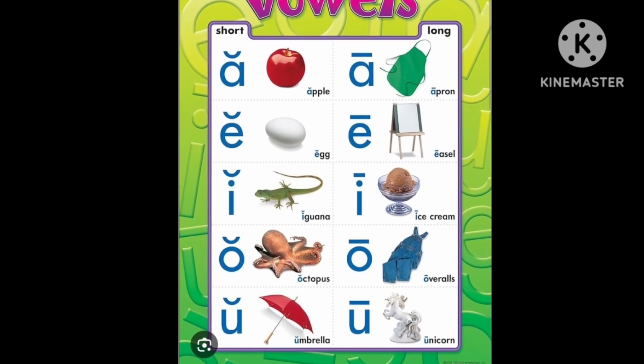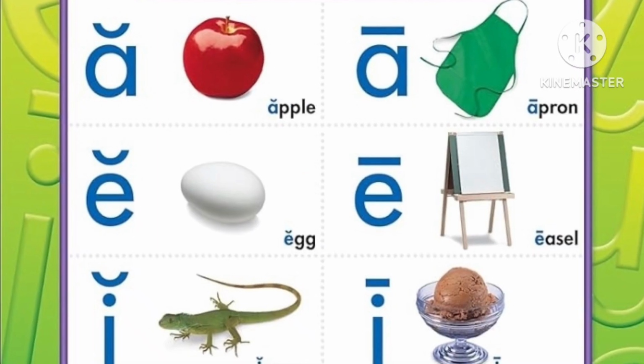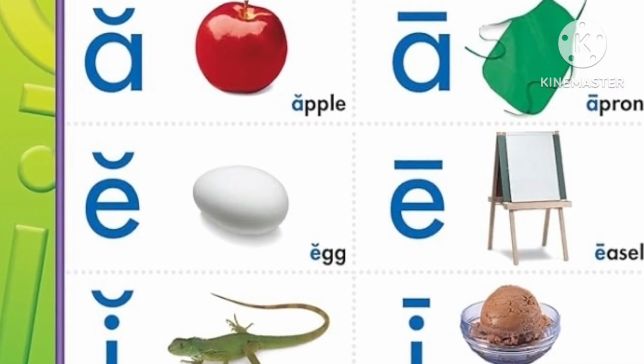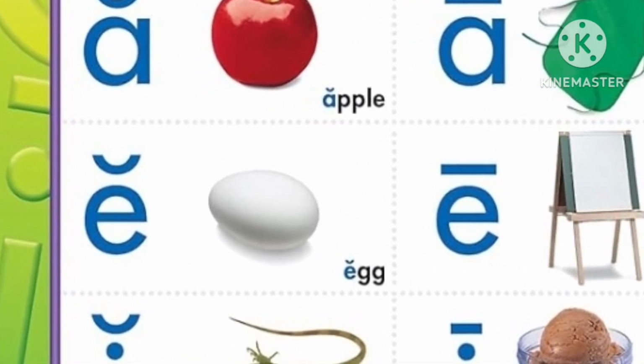The short curve tells you the short sounds, and the straight line tells you the long sounds. Short sounds and long sounds.